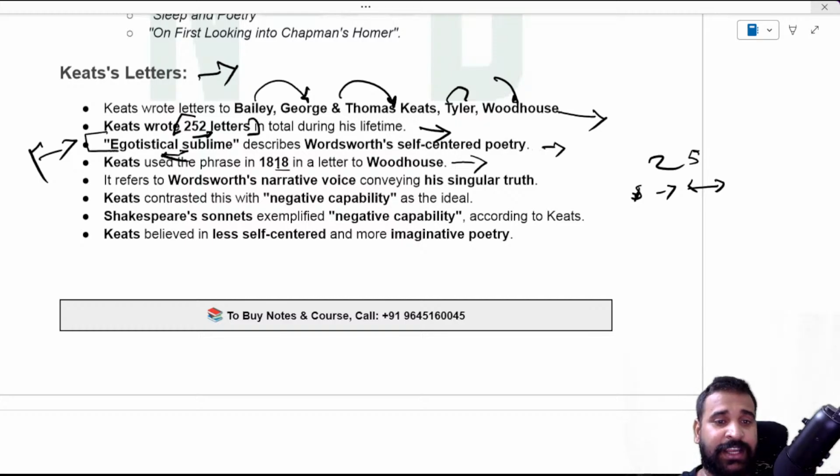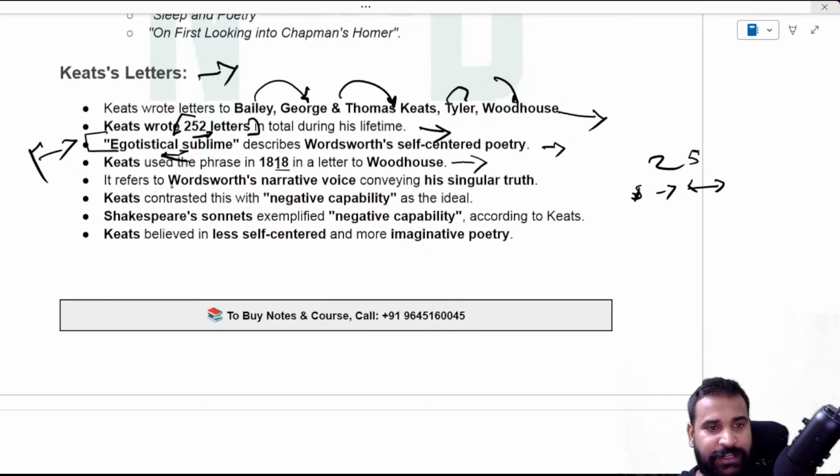That's exactly what he described about Wordsworth, the overflow of emotion in poetry, which according to Wordsworth was emotion recollected in tranquility. We already talked about it. Anyway, let's move forward.